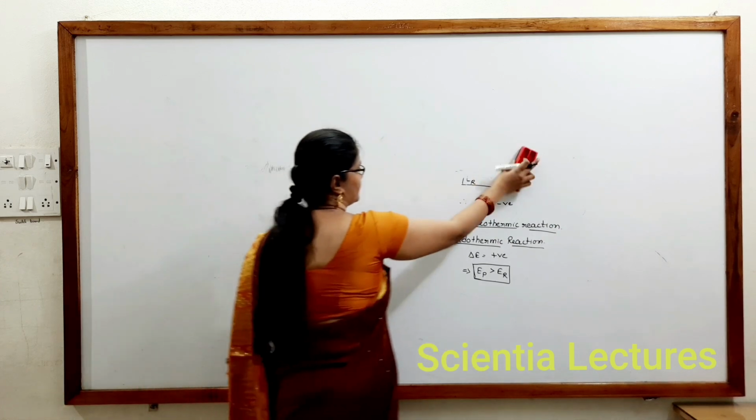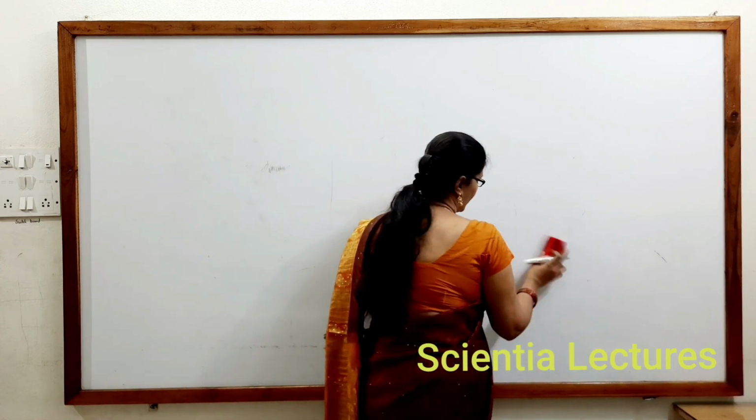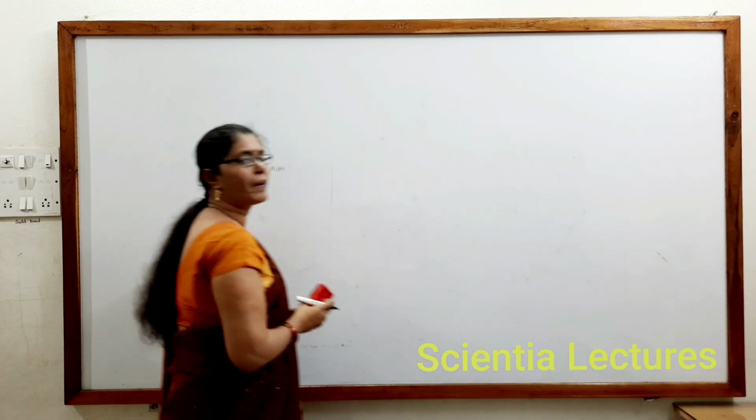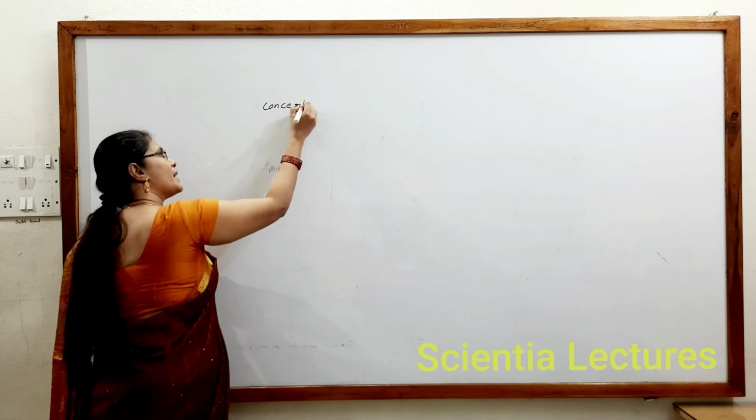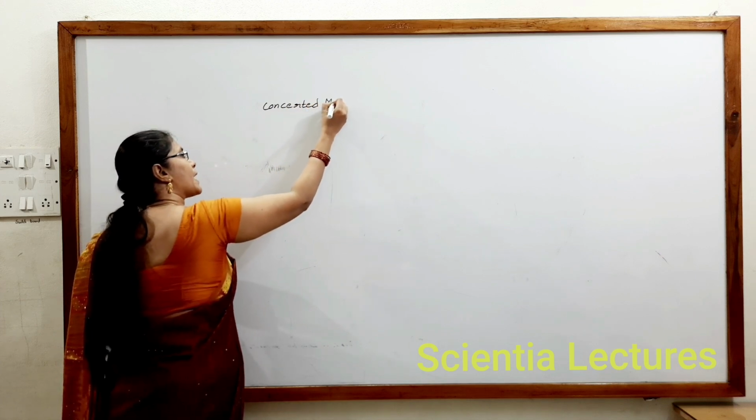Now, next: types of reaction mechanisms. A reaction mechanism can occur in two ways. One is the concerted mechanism.